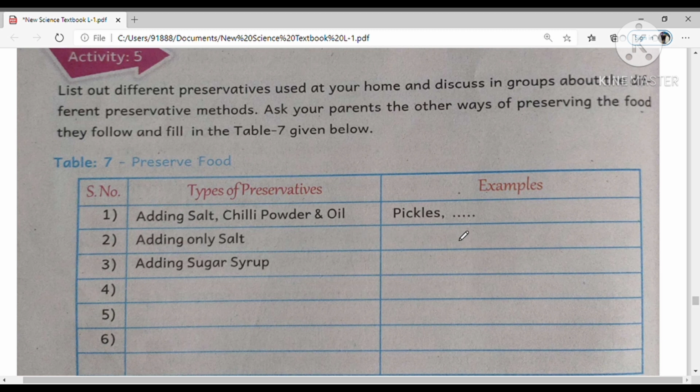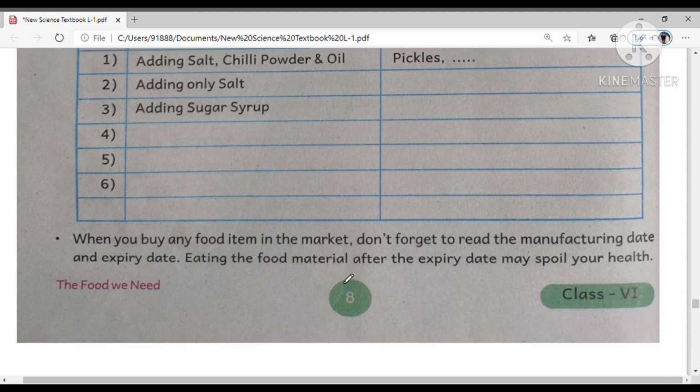Give me some examples of pickles: mango pickles, vegetable pickles, tomato pickles, meat pickles, chicken pickles, all those. When we hear the word pickles, the mouth will be watering because these are tasty pickles. Okay, so let us fill up all the columns.